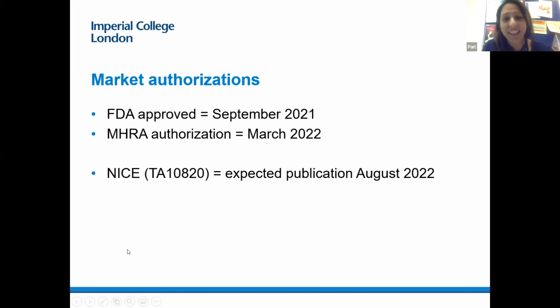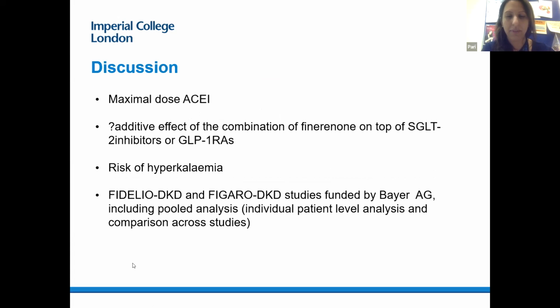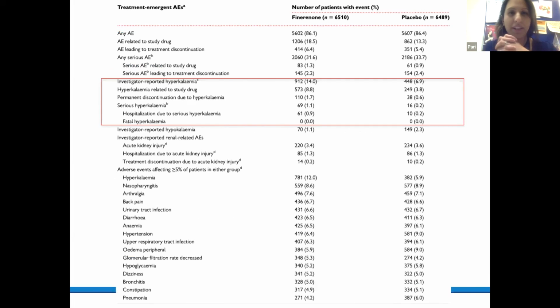So I think, Mohsin, you asked what the numbers needed to treat are. That is a good question. I can't remember the exact numbers needed to treat from their numbers that they had required to analyze.